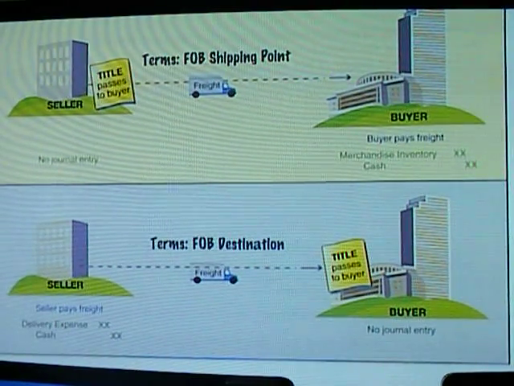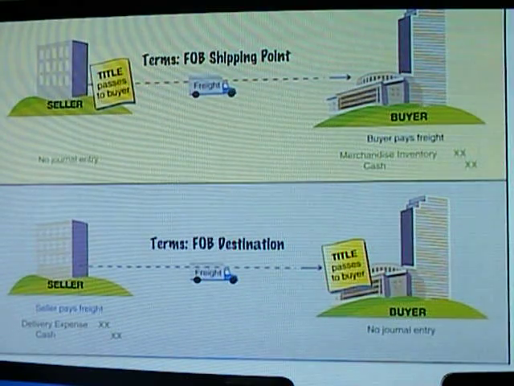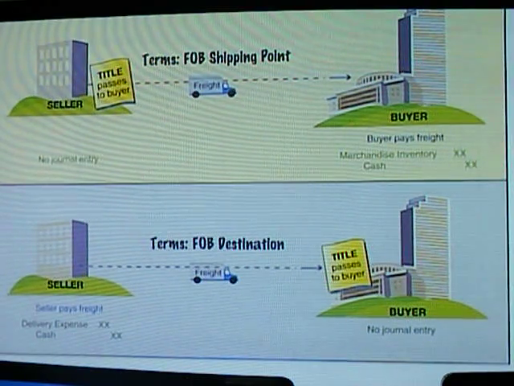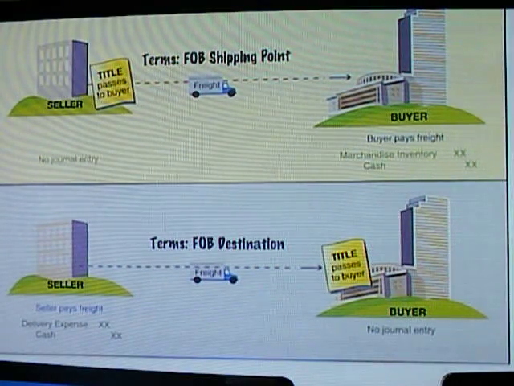Okay, class, today we're going to talk about shipping terms. We've got FOB Destination, FOB Shipping Point. These are terms of who is responsible for the freight. Is the seller responsible for paying for the freight, or is the buyer responsible for paying for the freight?